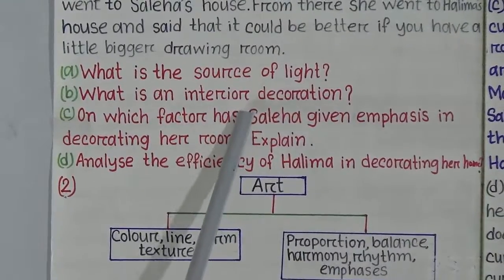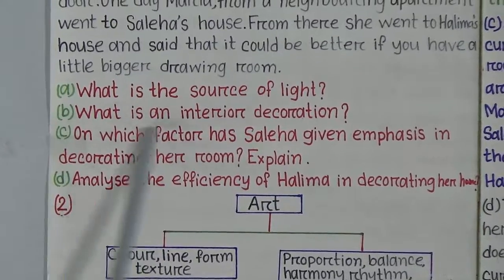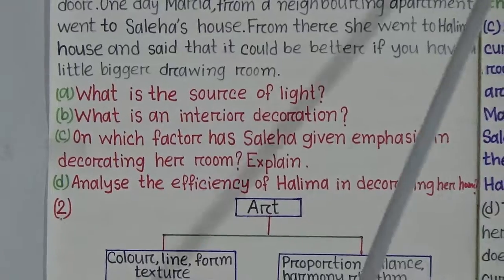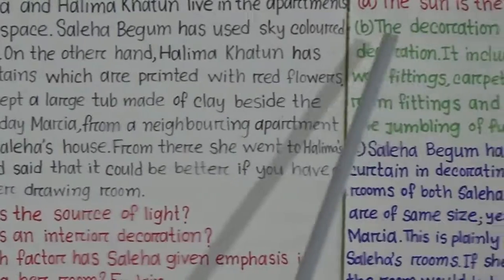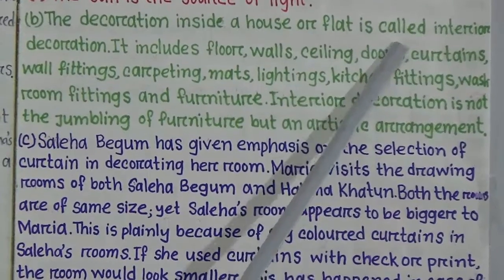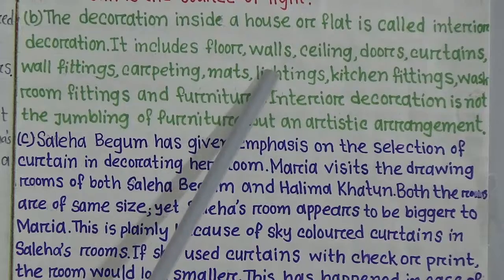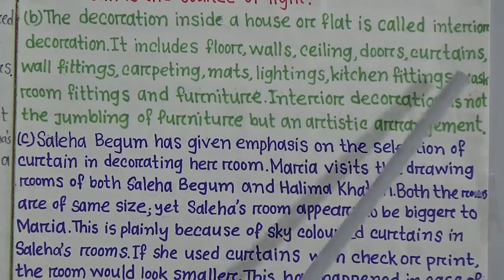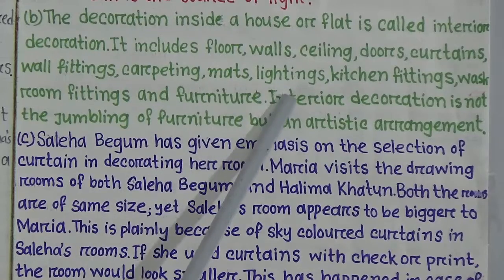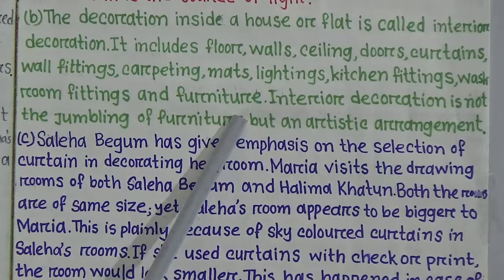What is interior decoration? I hope you know the answer because you have already learned about it in the text. You can write like this. The decoration inside a house or flat is called interior decoration. It includes floor, walls, ceiling, doors, curtains, wall fittings, carpeting, mats, lightings, kitchen fittings, washroom fittings and furniture.